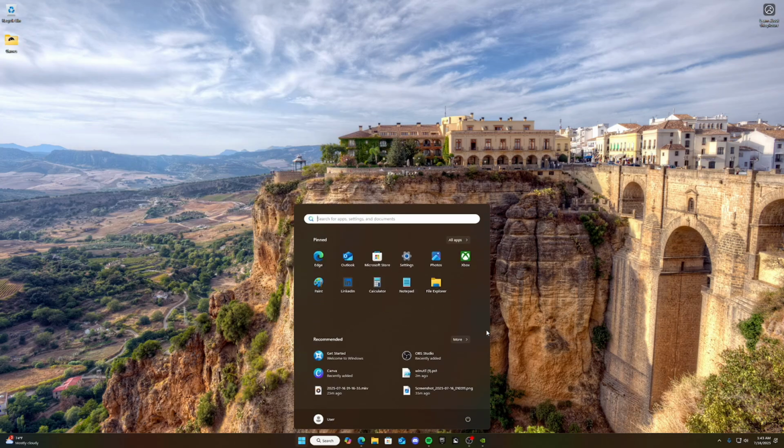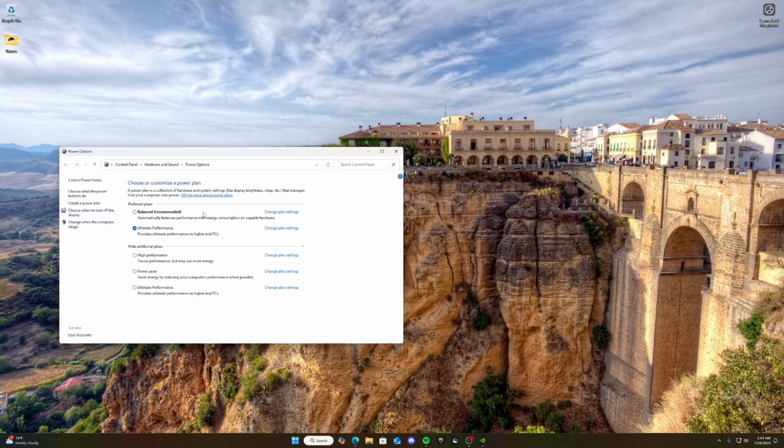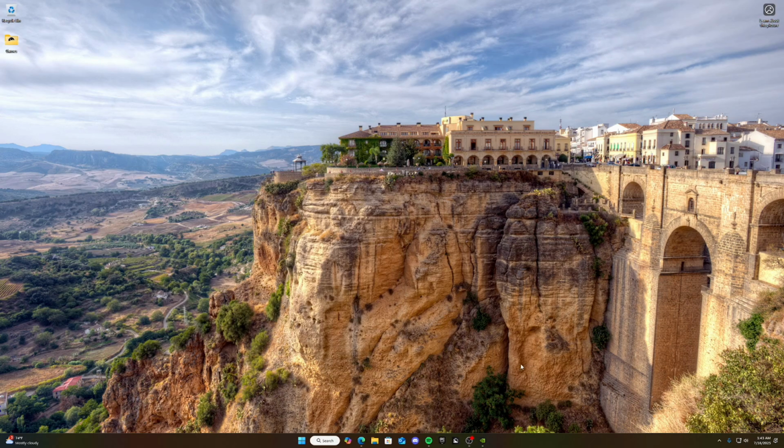Then you want to close that, go back to Windows and search power, and you'll see it there. See, it just pops up there and you can just click it and then you're good. That's all you have to do and you have it.